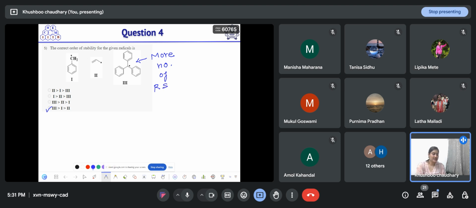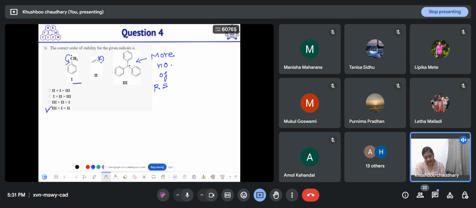And if the radical is delocalized on more carbons, that means it is more stable. After that we have this benzylic radical, in which the radical will delocalize only in one phenyl ring. Then we have the allylic radical that will delocalize only onto one double bond or two carbons only.